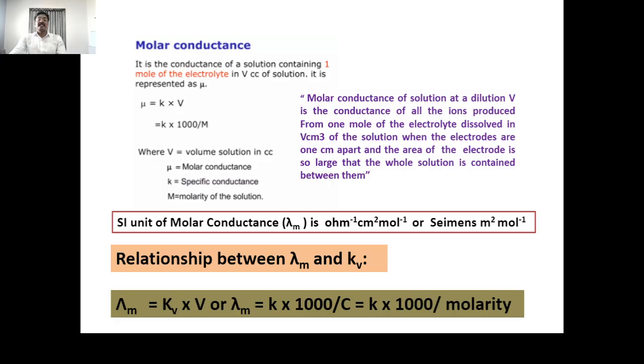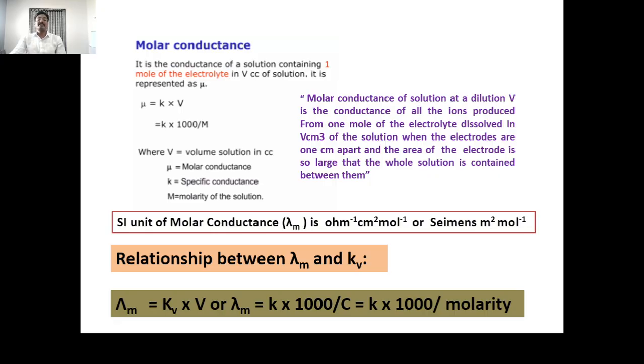Then similarly, the relationship between the molar conductance and the specific conductance is that molar conductance is equal to the specific conductance into the volume, that is 1000 divided by C. C is nothing but C gram of the solute dissolved in 1000 centimeter cube of the solution, that is the molarity. Therefore molar conductance lambda m is equal to specific conductance into 1000 divided by molarity.